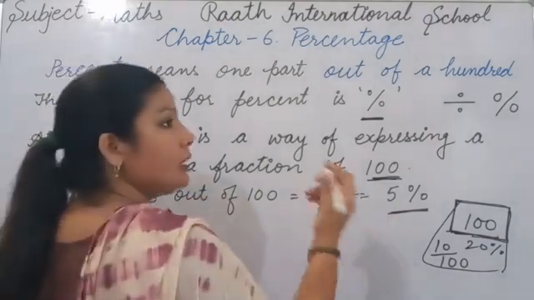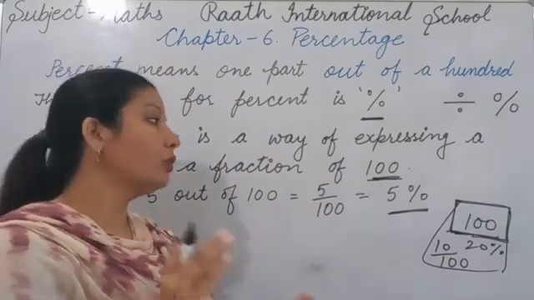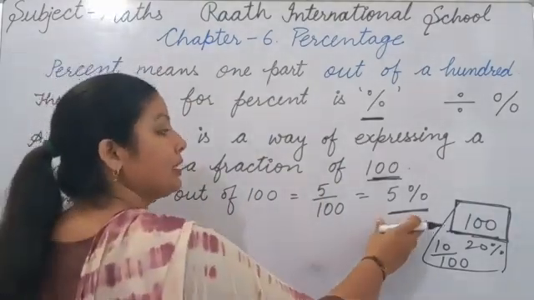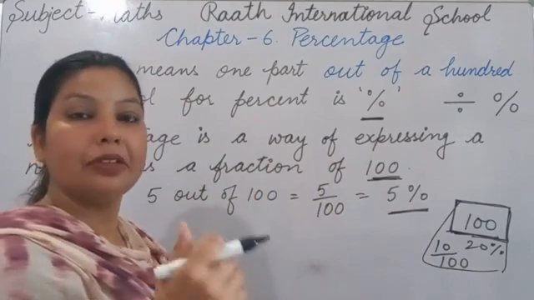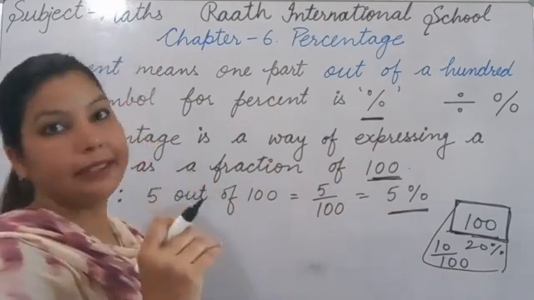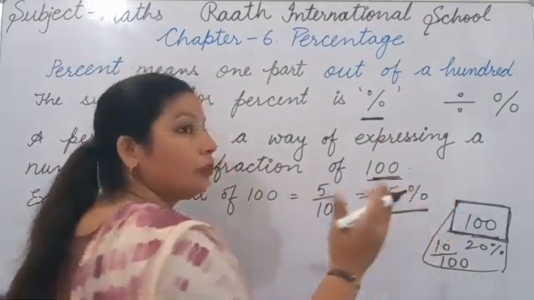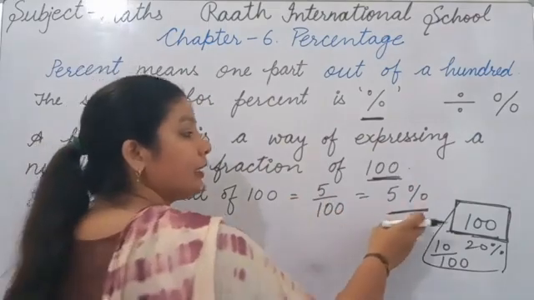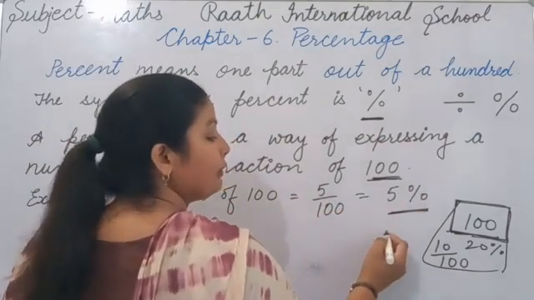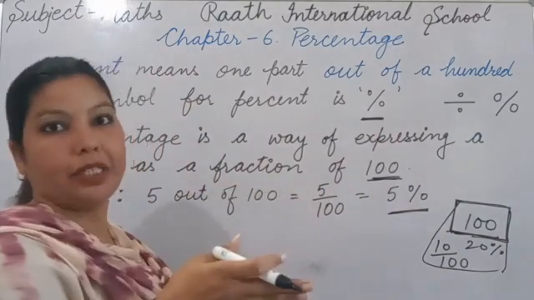If you are purchasing an object of 100 rupees and there is 5% discount, it means 5 out of 100. तो 100 में से 5 आपके less हो जाएंगे.